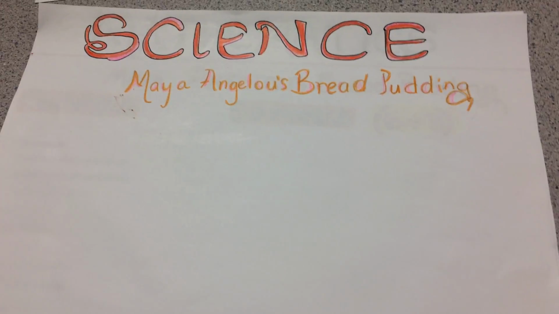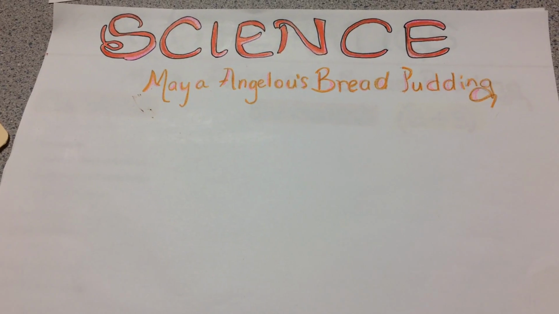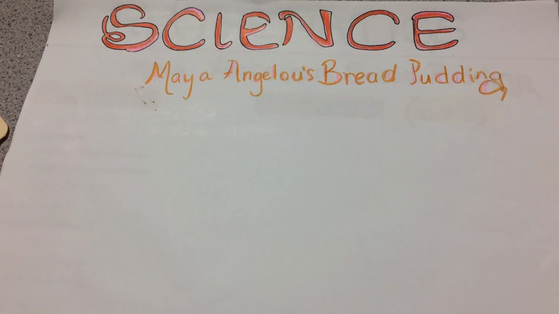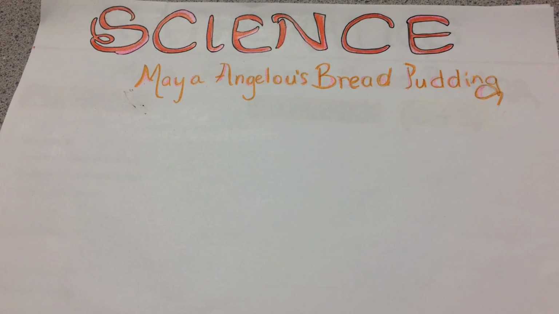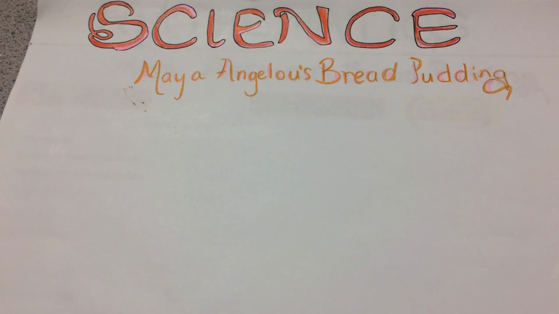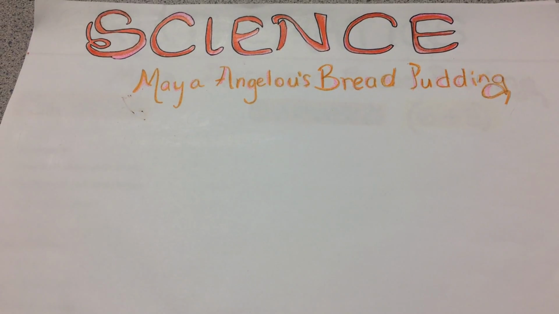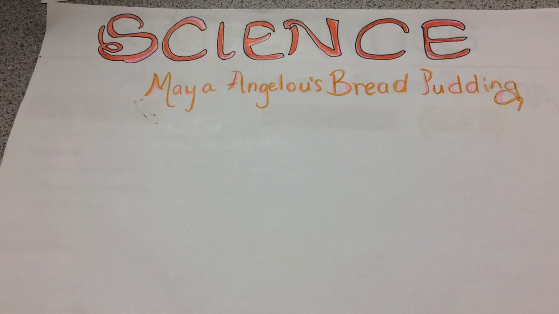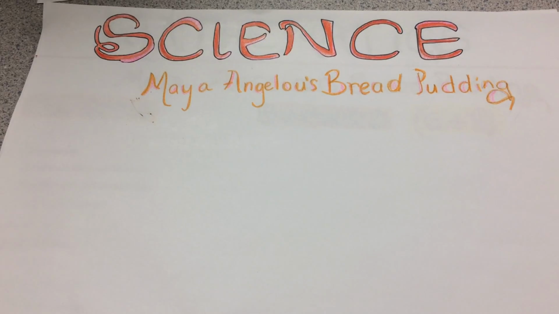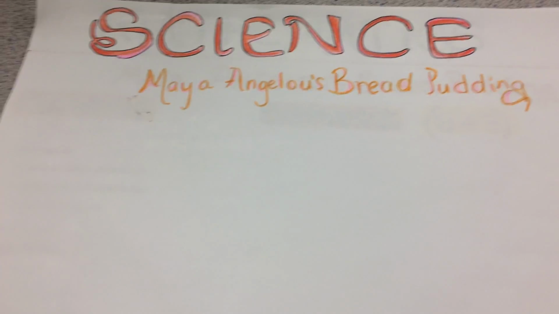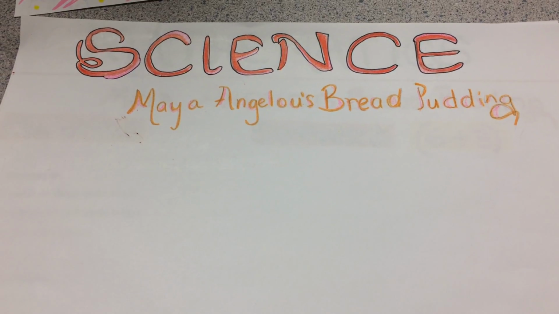And now we want to look at how Maya has impacted science. Today we want to look at how, in particular in the unit on nutrition, Maya contributes to it with her bread pudding. We're going to look at how we can use substitutes to prevent cholesterol problems based on taking in too much saturated fat. Saturated fat can affect our arteries, cause them to become clogged, resulting in heart attacks. We can also have strokes and many other diseases that relate to high saturated fat in our diet.